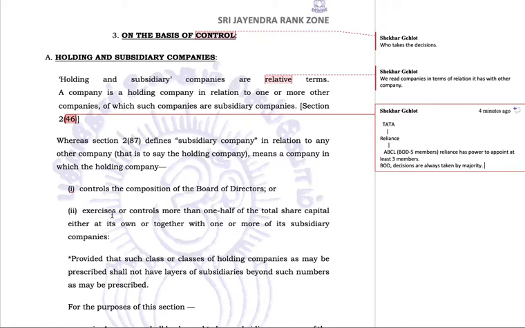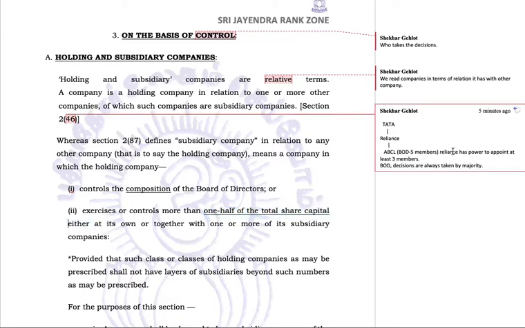Or exercises or controls more than one half of the total share capital, either on its own or together with one or more of its subsidiary companies. Now here the earlier control was by composition, and here it is more than one half of the total share capital.